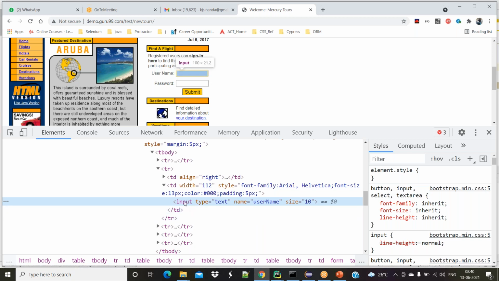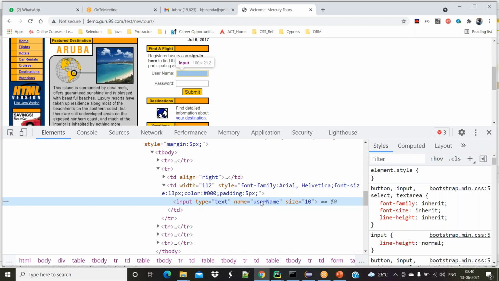This we call the tag name, and type, name, and size we call attributes. What are the tags, what are the attributes, what attributes are supported by Selenium, and what are the different ways to find the location paths? These are all separate topics we will discuss. Now we will just touch on simple things.